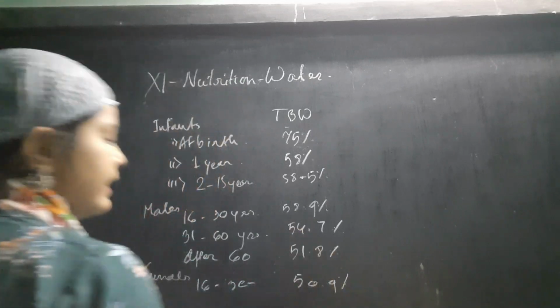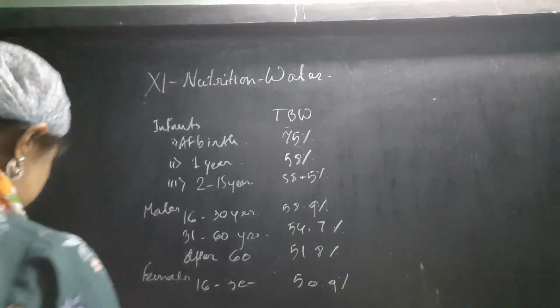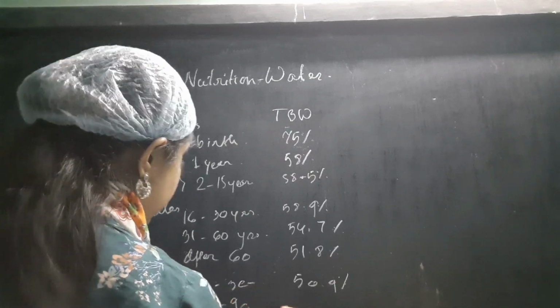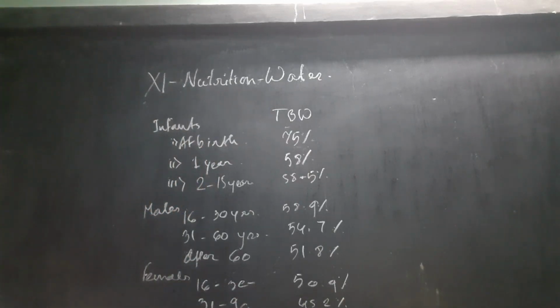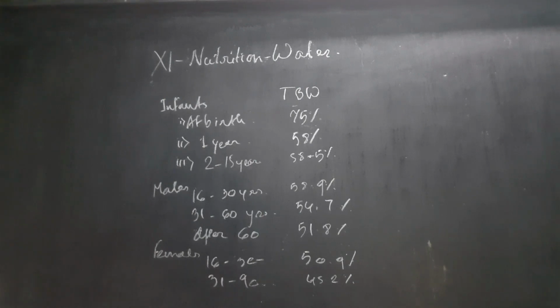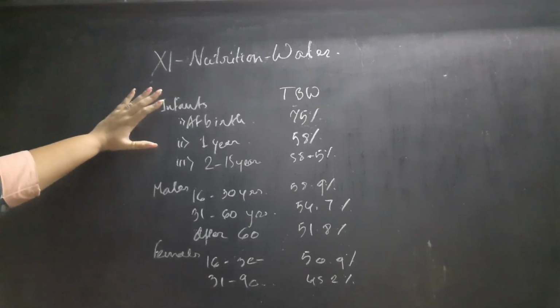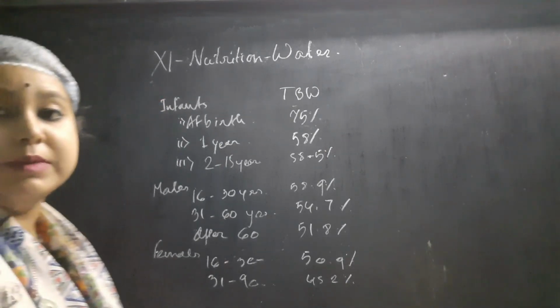So it is actually less in the female body, because the female body constitutes more fat. Next, for 31 to 90 years of age, it is only 45.2%. So by this chart, you can easily understand that the water percentage of the body is very high in infants, and at birth it is very high. After that it decreases, but in males it is still higher than in females.